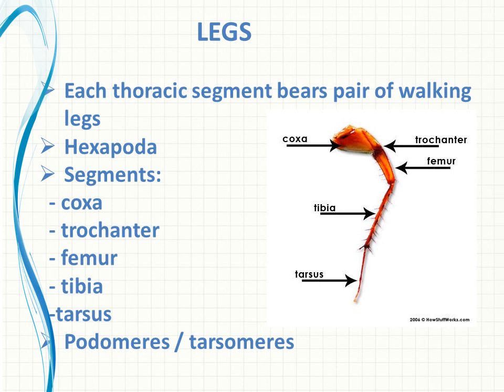This fifth segment again, at the end, consists of 5 small digits. That is known as podomeres or tarsomeres. Podomeres or tarsomeres. So these are actually mobile joints. This joint is a mobile joint. Podomeres or tarsomeres. Clear?